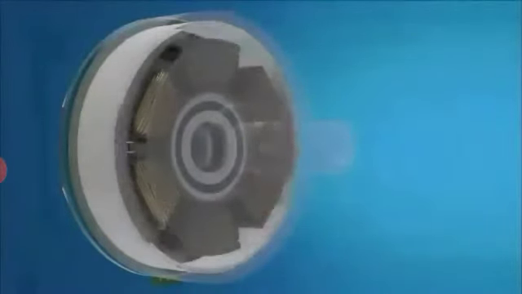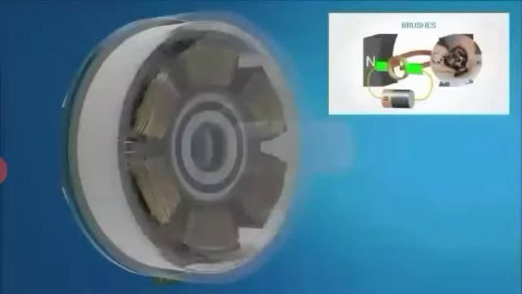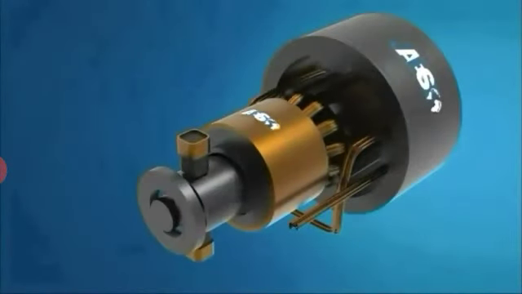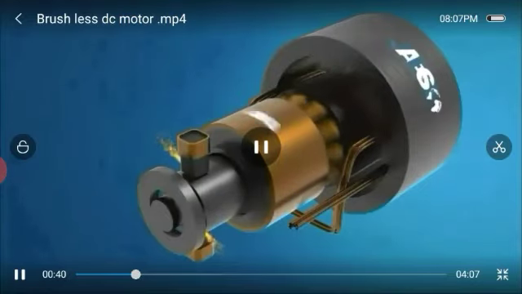So far, whatever I discussed, I conclude here: the construction of the brushless DC motor, its working, and types. Okay, with this I conclude.